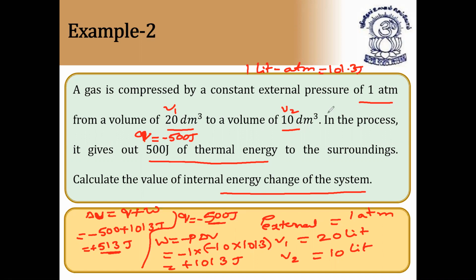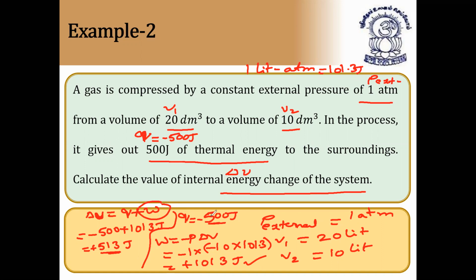So we have V1, we have V2, we have external pressure P. P external we also got, that is 1 atmosphere. And they are asking us to find delta U. Delta U is Q plus W. First we need W. To find W, we use the formula W is equal to minus P delta V, and the value you'll get in liter atmosphere. You have to convert them into joules, because 1 liter atmosphere is equal to 101.3 joules. So minus 1 into minus 10, because we have to do V2 minus V1, 10 minus 20, it becomes minus 10. So minus 10 into 101.3, you'll get 1013 joules in positive sign.